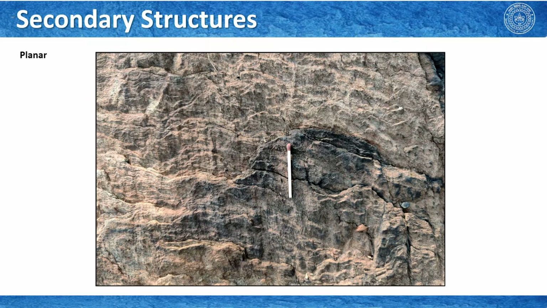So, what we see here in this image, these are the traces of S1, which is continuous foliation, and then this foliation most likely got compressed and therefore, you can see crenulation.